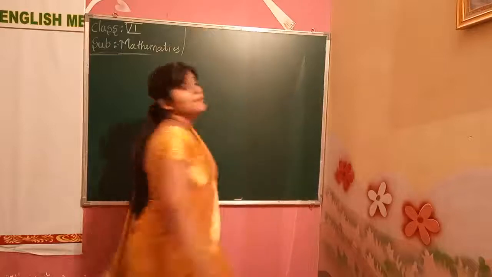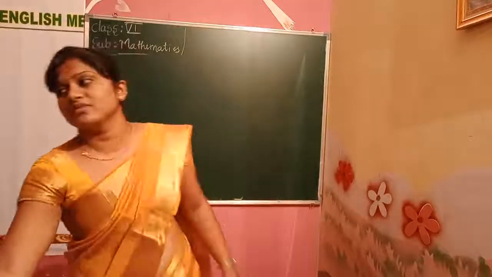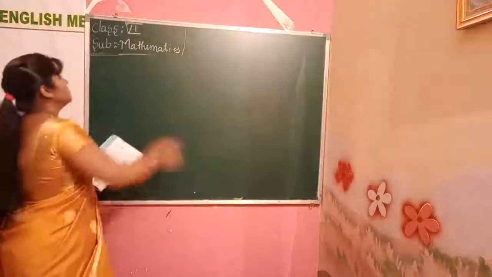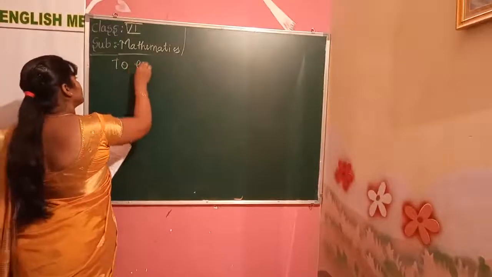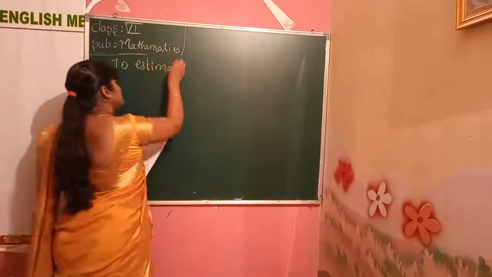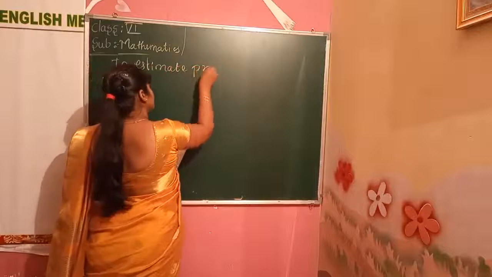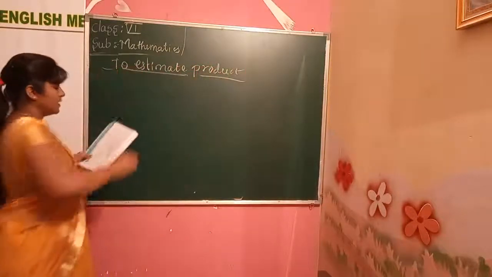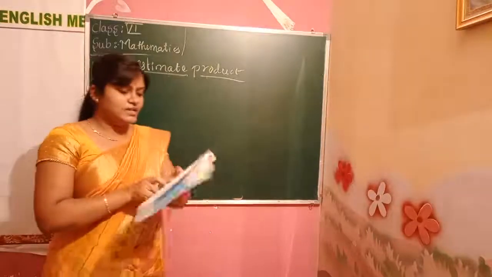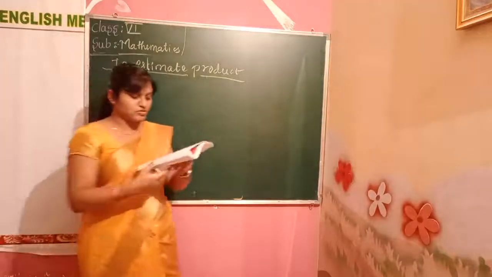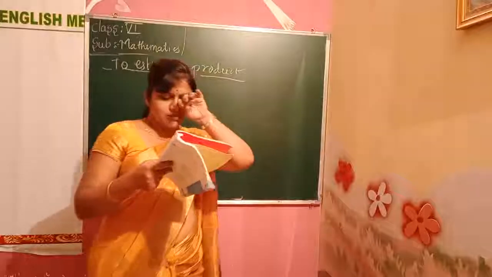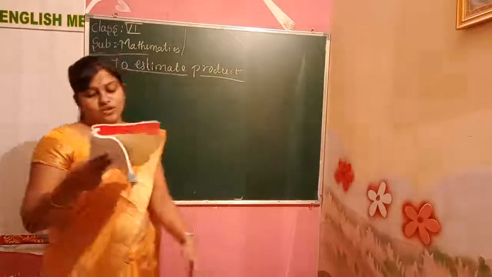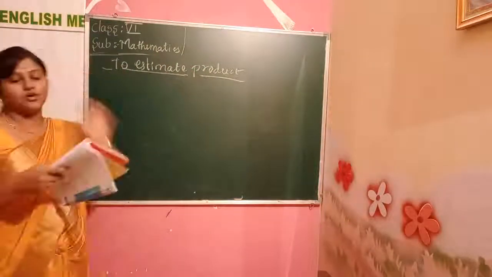Products are multiplication of numbers. Multiplication of numbers to estimate products. In the product case also, we first round off the numbers. After that, we solve the sum. Okay, first we round off the numbers.